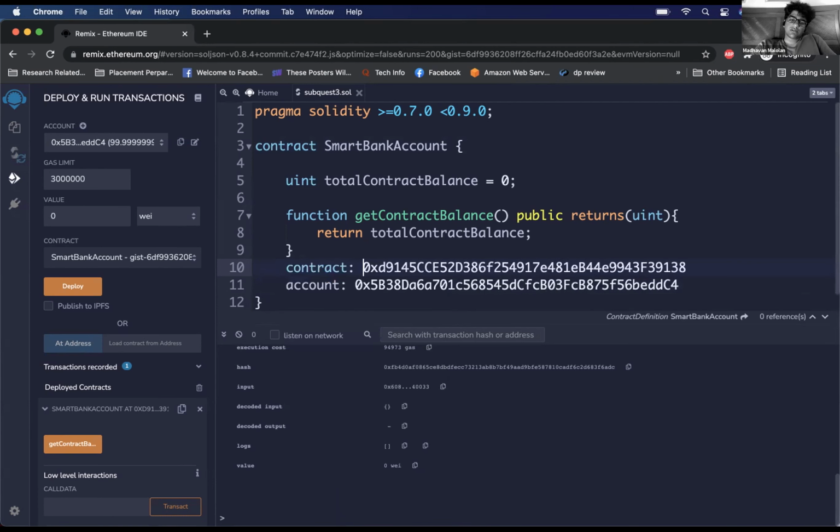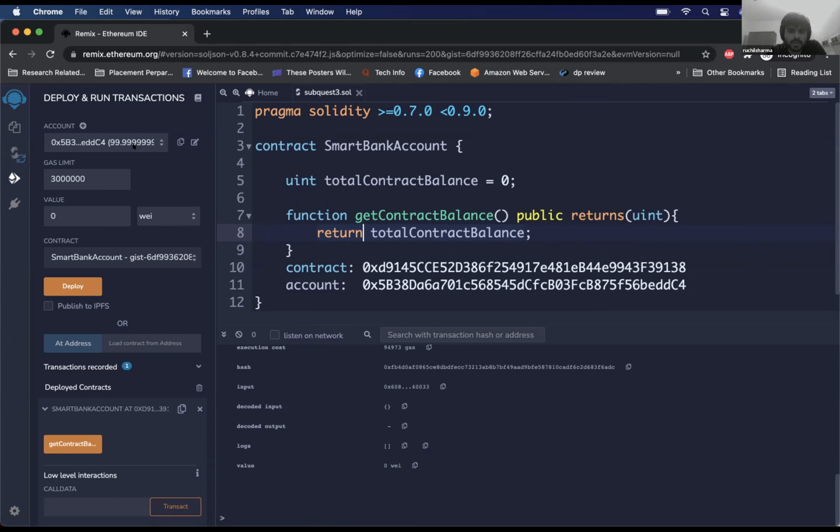The thing to note is that though both of them are different, they look similar in the sense that their lengths are the same. They start with 0x. That's the format for an address. In terms of the accounts, there were 10 pre-populated account numbers, whereas the bank account number was generated when we hit deploy.